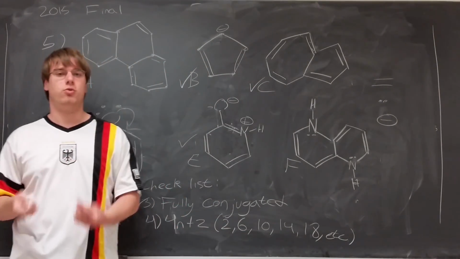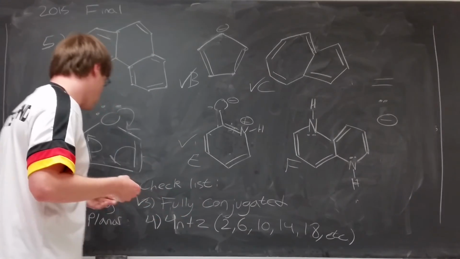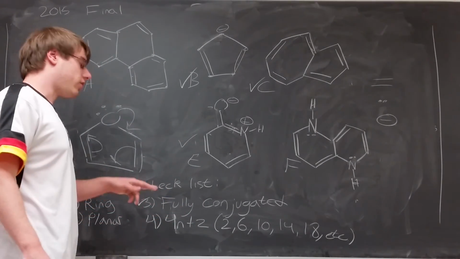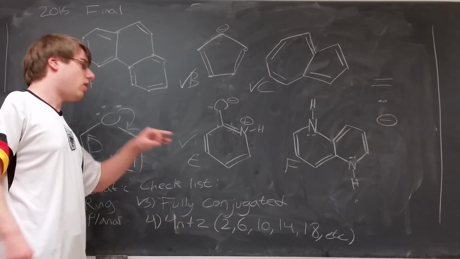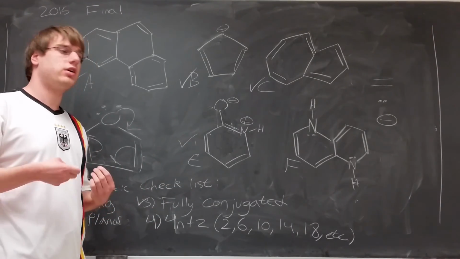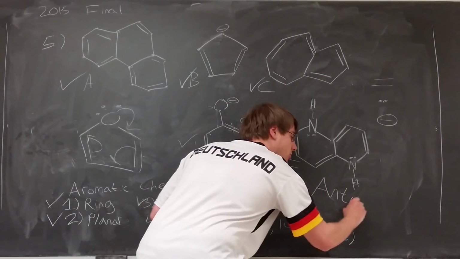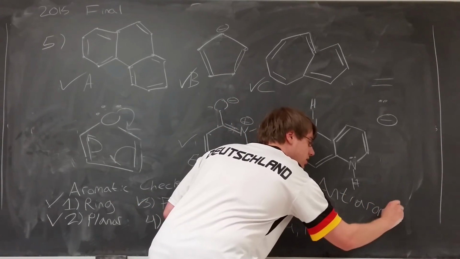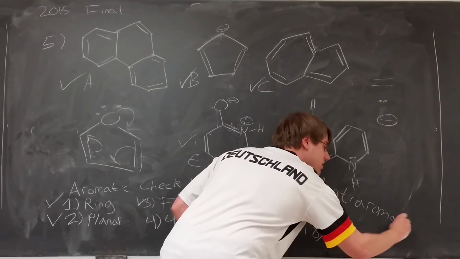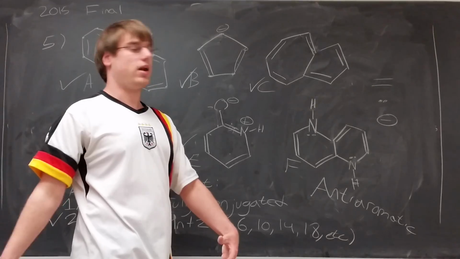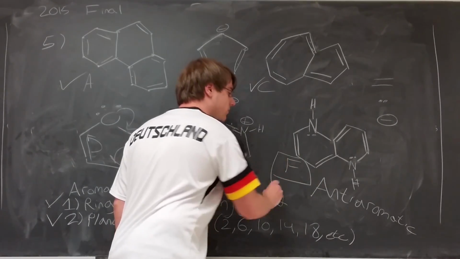12 is a multiple of 4. And if you ever have a structure that is a ring, is planar, is fully conjugated, but has a multiple of 4 in its total electron count, that structure is anti-aromatic. So choice F, aromatic, is an anti-aromatic structure, which means it's not aromatic, and therefore choice F is your answer.